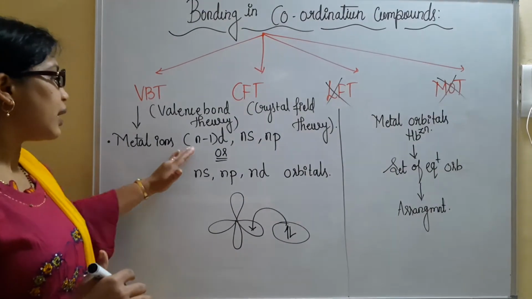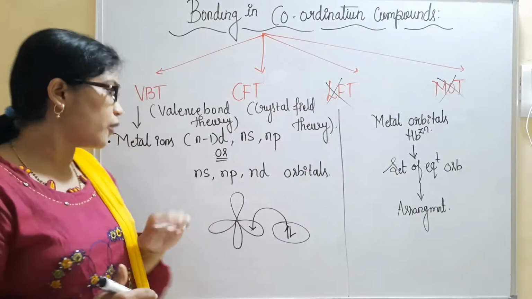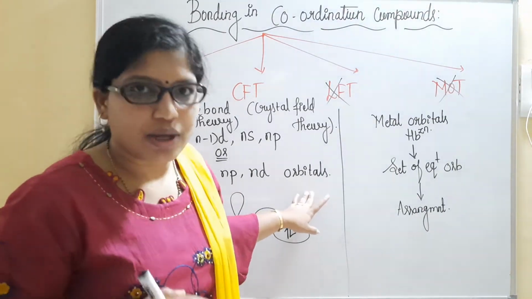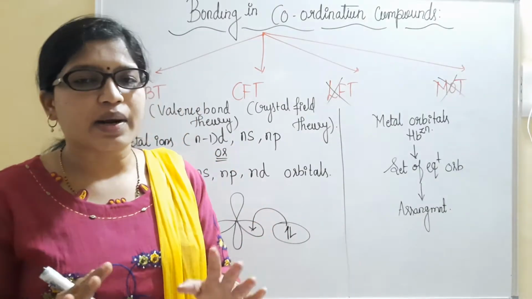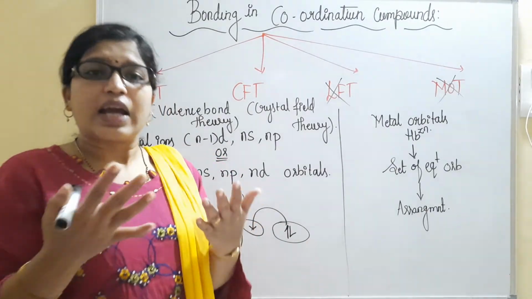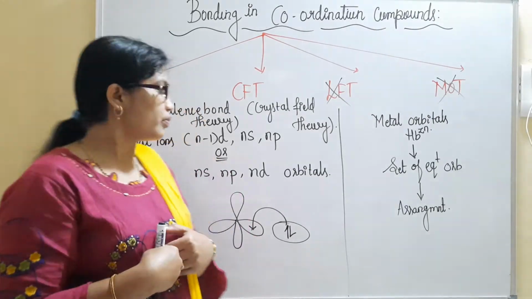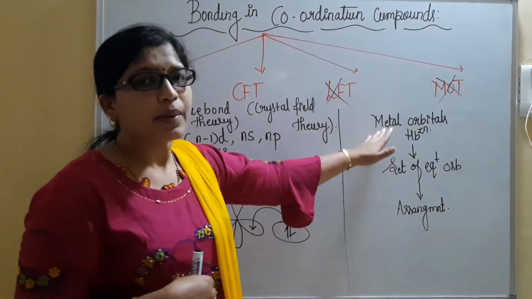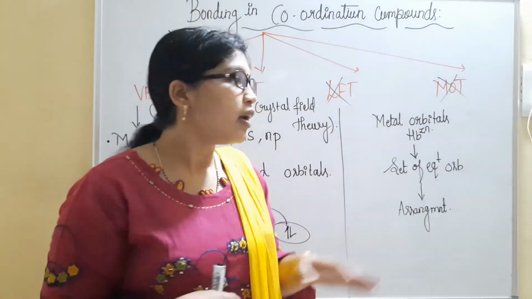So for example, there are (n-1)d, ns and np type of orbitals present in metal ions. Metal ions will have partially filled or empty d orbitals. As empty orbitals are present, they can accept electrons from the ligands. So now you can see that the metal orbitals will undergo hybridization. You all know the hybridization process very well from your first year.